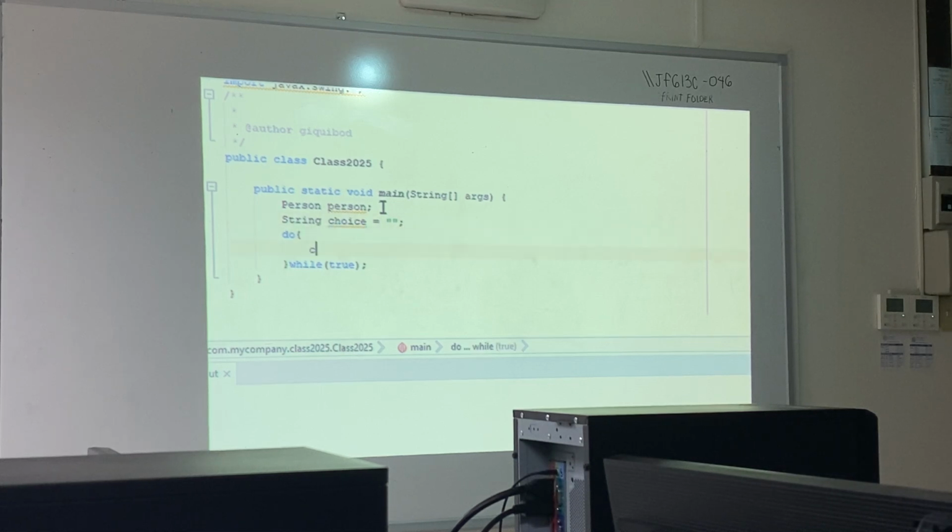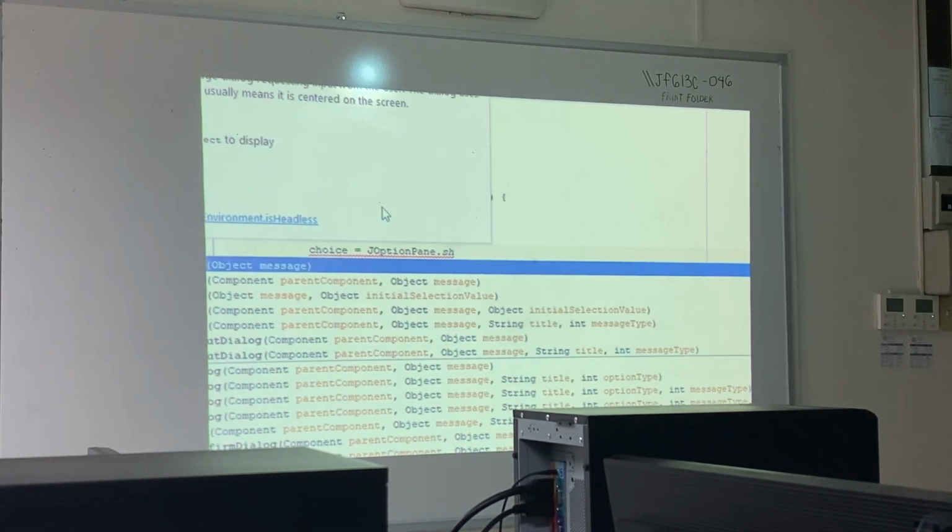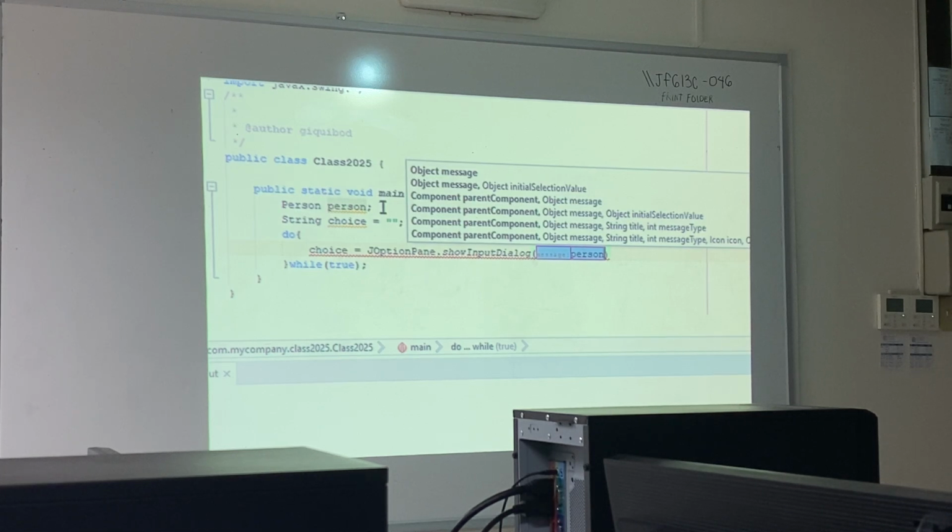And then let choice be equal to JOptionPane dot show input dialog. And this one is just enter one for student, two for staff.